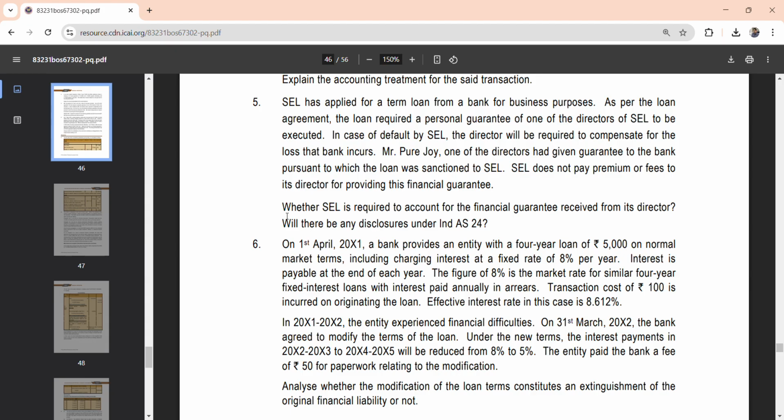For example, whether ACL is required to account for the financial guarantee received from the director. Will there be any disclosures under Ind AS 24? So now you know the requirement. Now if you see the question, you will get better clarity.